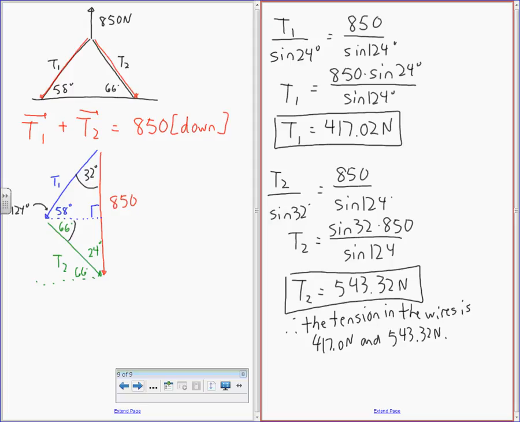But the problem is it's not going to go right to the base, because it's going to go a lot lower than that. That would imply that the vertical component of T2 is 850 and the vertical component of T1 is 850, which it isn't. So what he was saying was, couldn't I just draw this, erase this and say that's 850 and I'm done, and just use it twice? The problem is, if you're doing that, you're actually counting 850 twice: 850 for the right triangle, 850 for the left triangle. So that's why that wouldn't quite work.